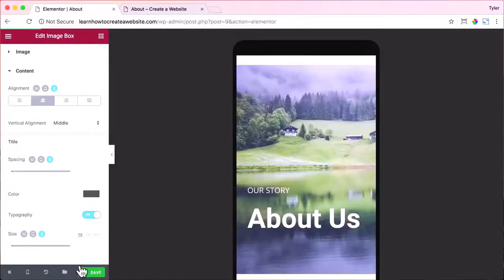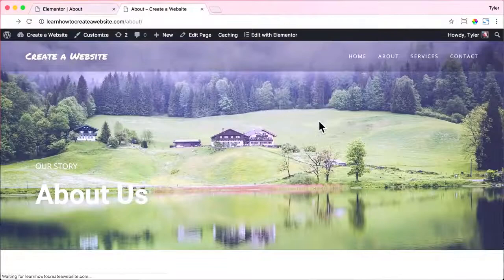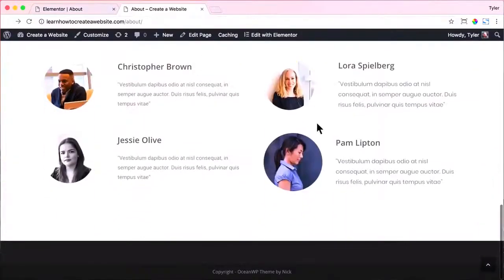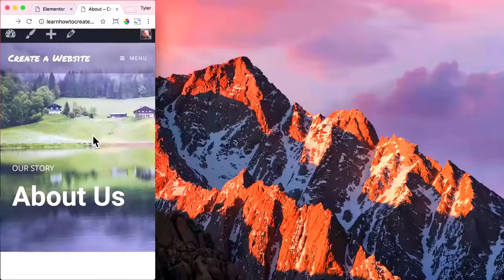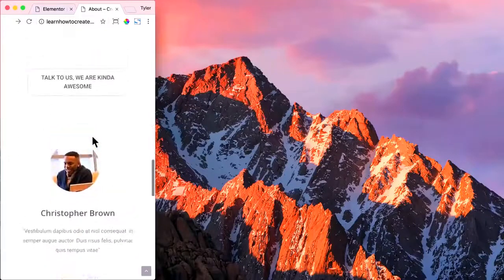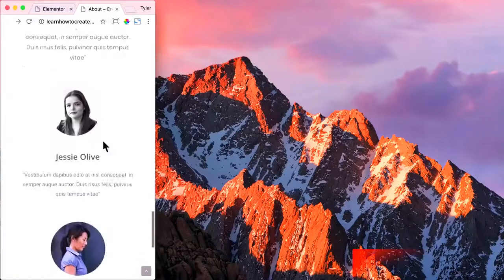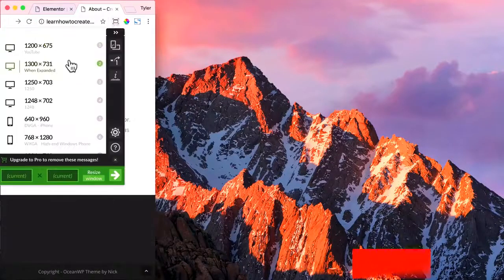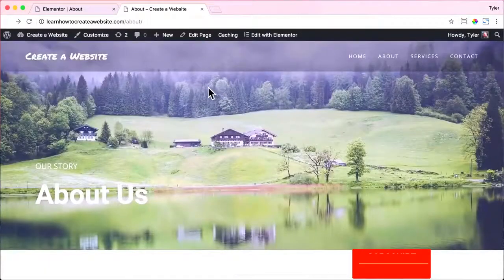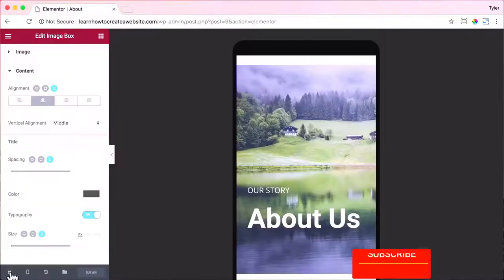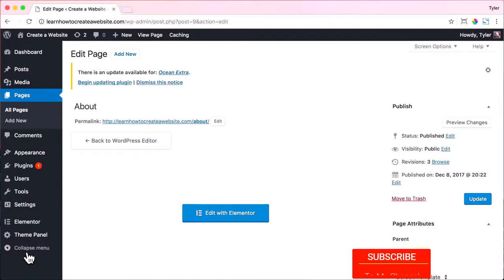Now we can scroll back up, press save, refresh our page, and view the page looking great on desktop and all centered and perfect on mobile. All right, that's perfect. Let's exit out of there. Exit out of there also and go to our dashboard. And we are done creating our About page.